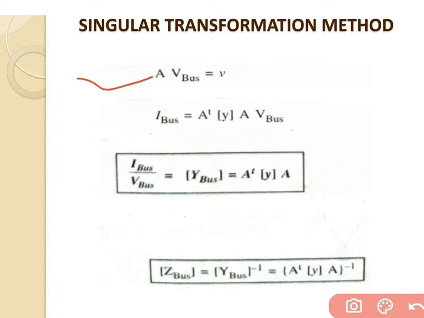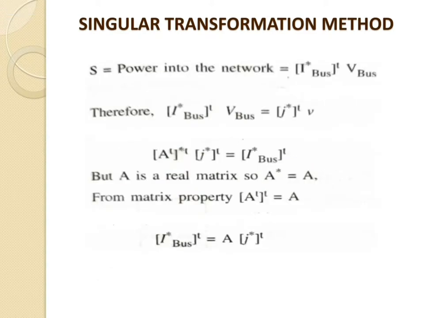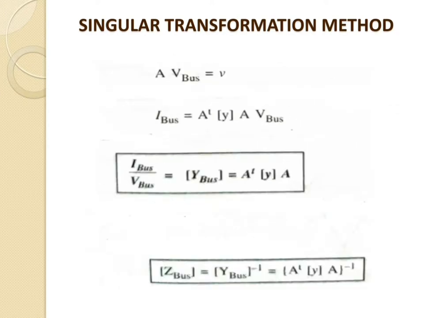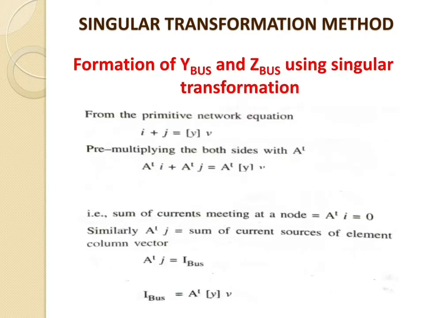Now again try to put the value of V into the equation. Now we will get A V bus, that is equal to V. So try to put the value of this V in this equation.